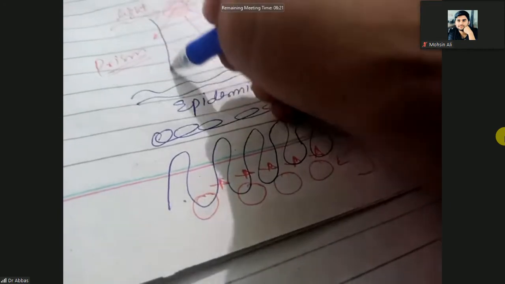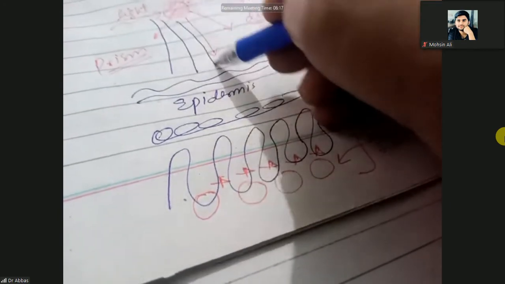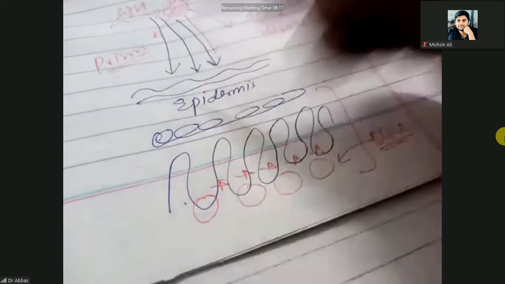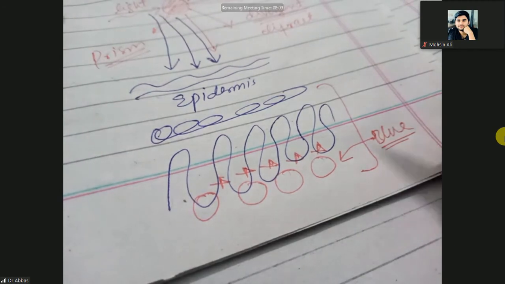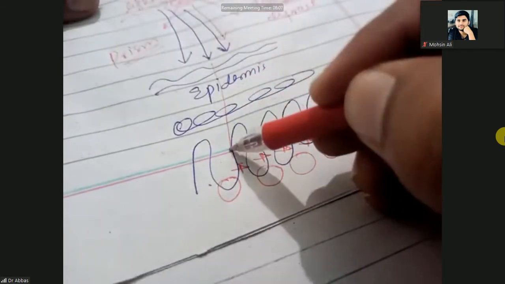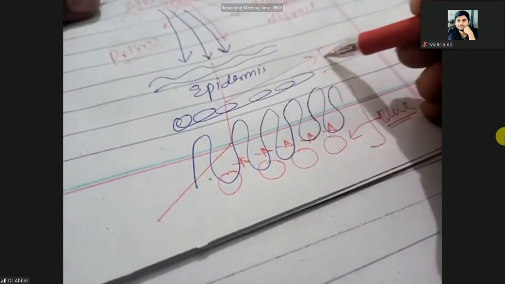So when light falls on the skin, all the colors of the light will diffract. Only the color with the maximum wavelength will reach this point and then diffract. So this color is the blue.